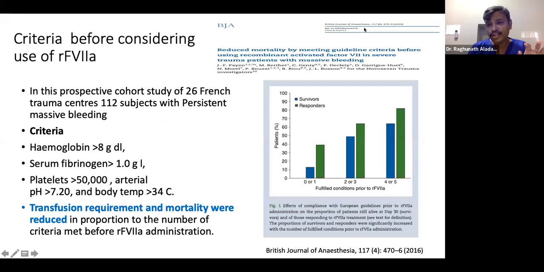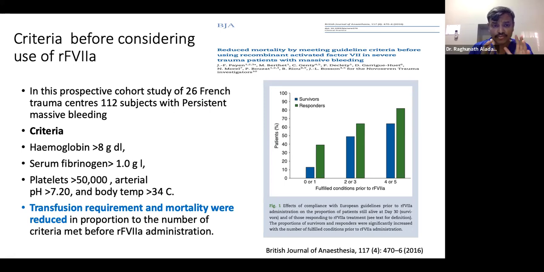But for the usage of factor 7A, there is a very interesting study by Payne on reduced mortality by meeting guideline criteria before using recombinant activated factor 7A in severe trauma patients with massive bleeding, across 26 French trauma centers with 112 subjects.